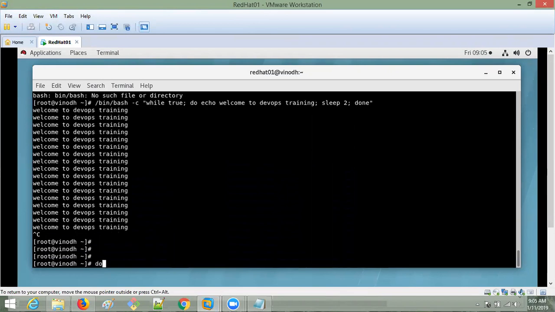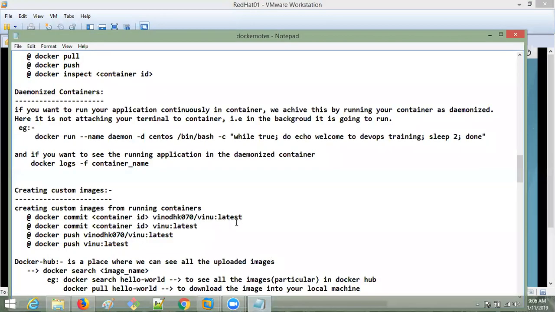So docker run, I'm running a new one. The name is daemon. I'm not giving -it, the interactive terminal, because it should run in the background and not interact with this. So docker run with name daemon, and I will take the CentOS image. I already have it here. Let me copy this instead of typing.